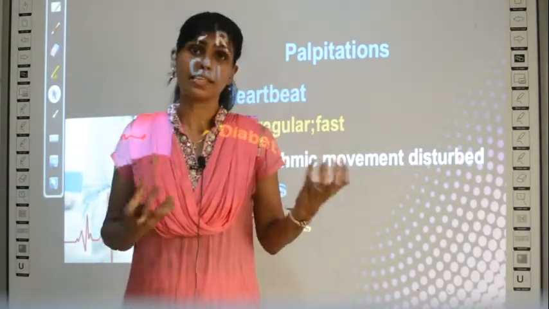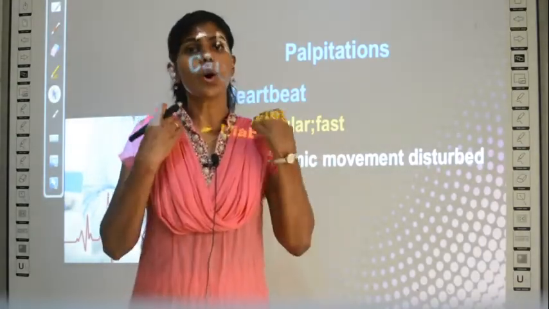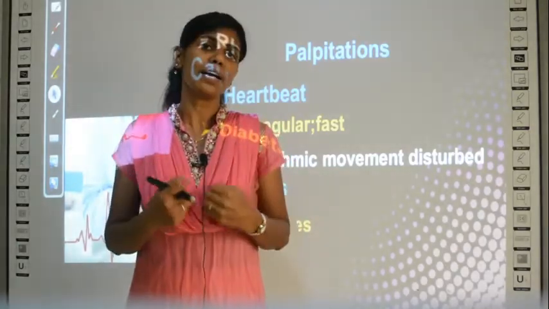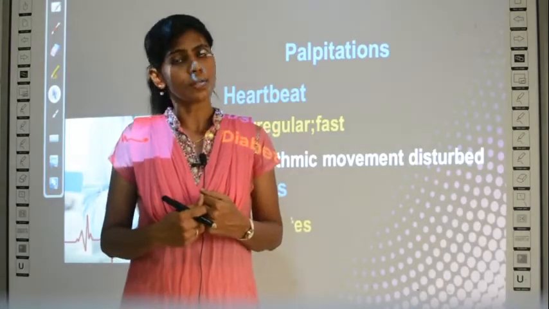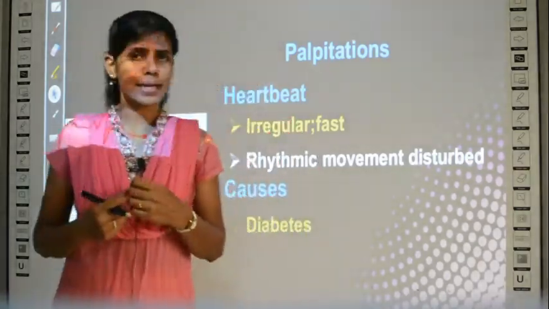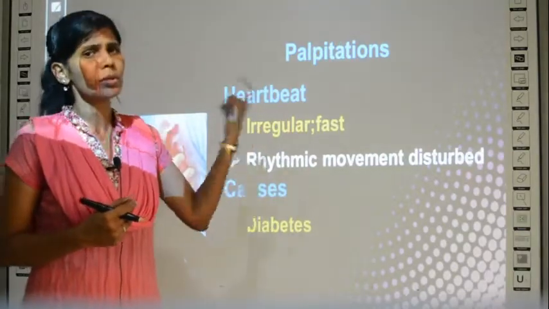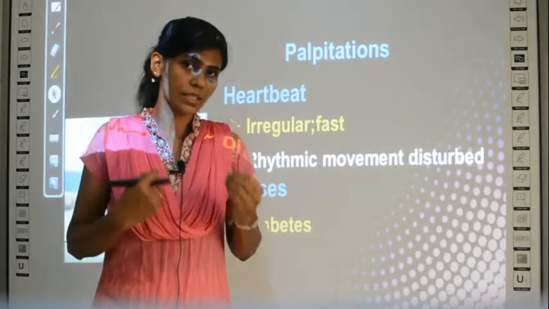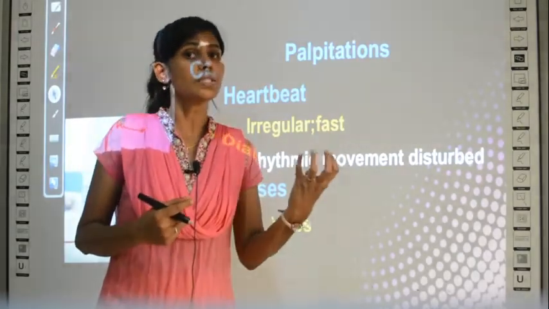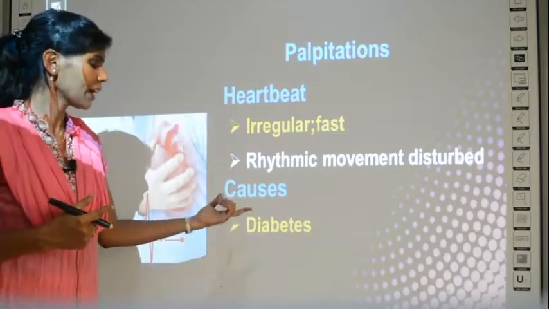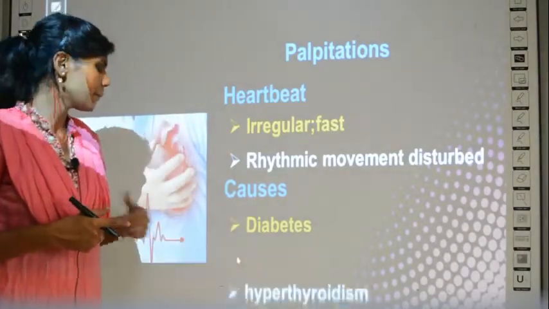So fastly they digest and release all the glucose what they eat into the blood. Always their blood will have glucose. So this condition is called diabetic conditions. So when a person's blood has a glucose, it will also disturb the beat of the heart. The heartbeat is faster whenever a person's glucose is present in the blood in higher levels. That's why diabetic patients will have improper heartbeat.